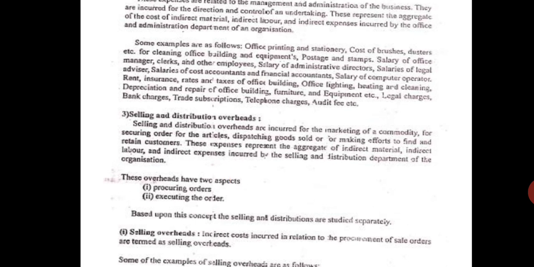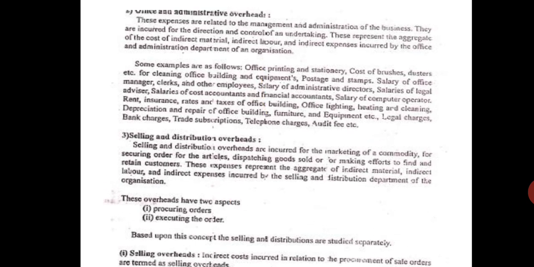And the second one is office and administrative overheads. It is not that you will have only the factory, like we have departments, mechanical, civil, computer science, but you have an office also, no? So these expenses are related to the management and administration of the business. They are incurred for the direction and control of the undertaking. These represent the aggregate of the cost of indirect material, indirect labor, and indirect expenses incurred by the office and administration department of an organization.